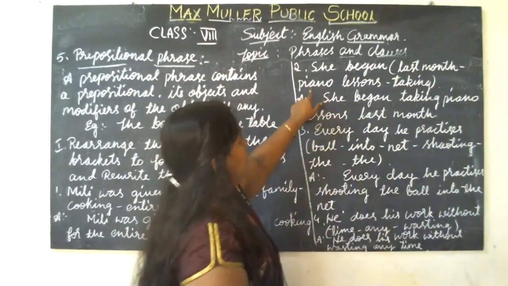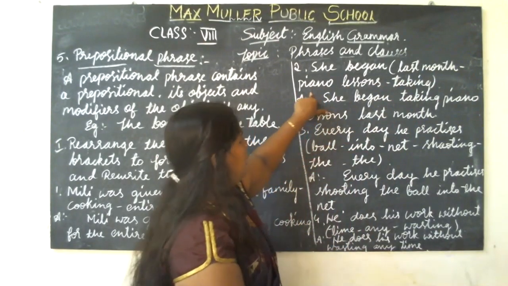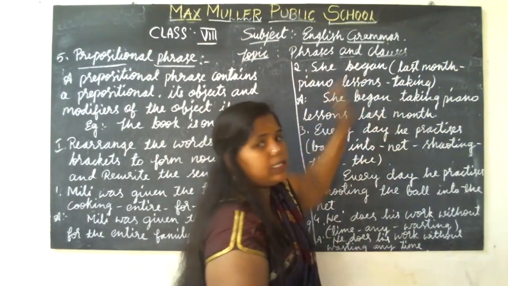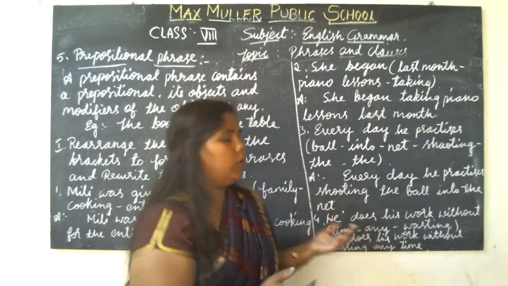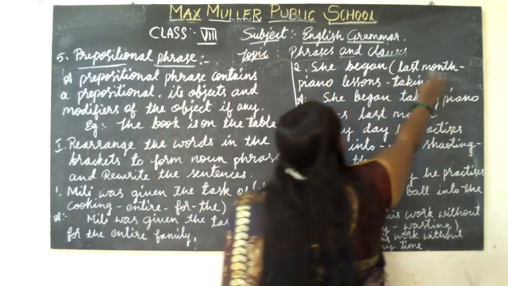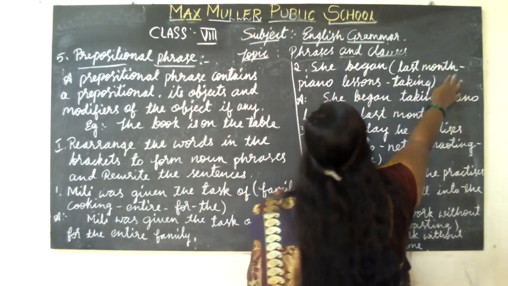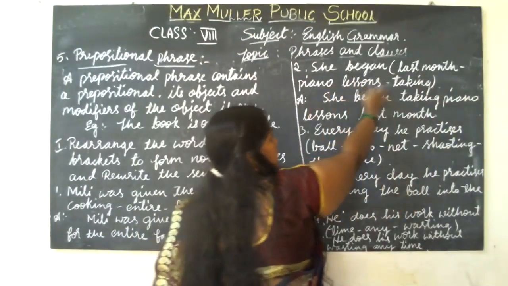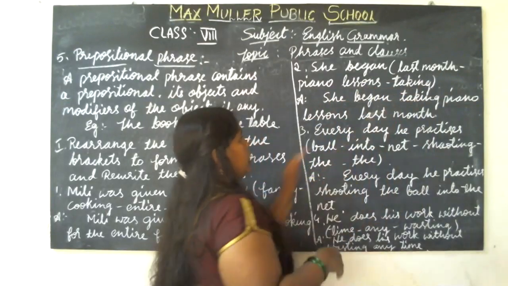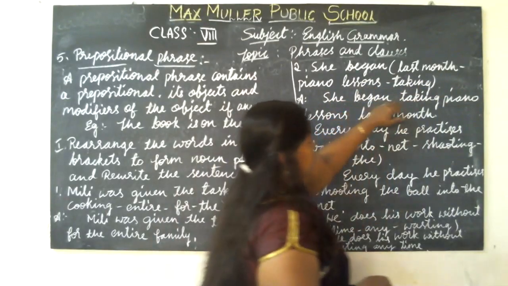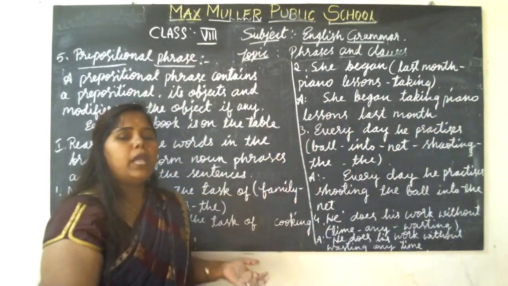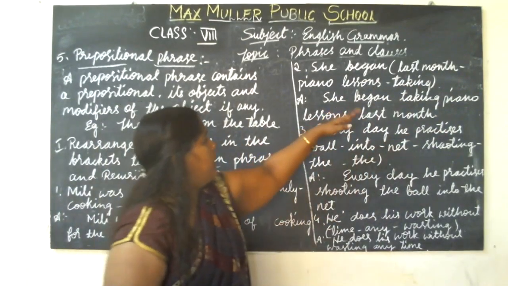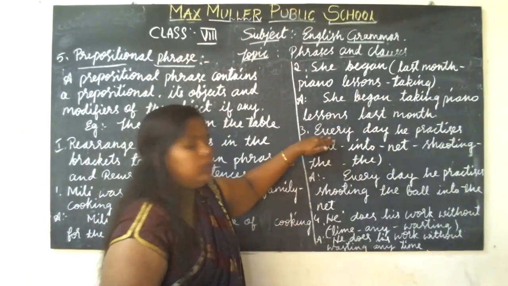It is like a jumble. They have given a jumbled sentence, and we have to make it a proper sentence. In the bracket it is last month, piano lessons, taking. So: she began taking piano lessons last month.